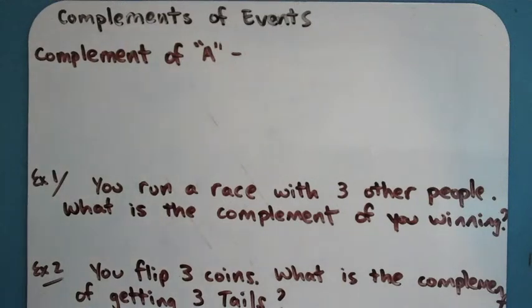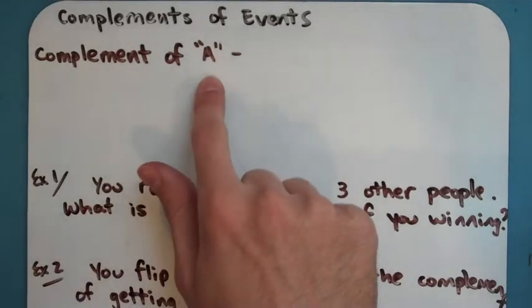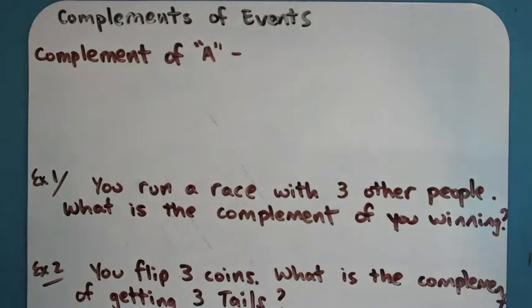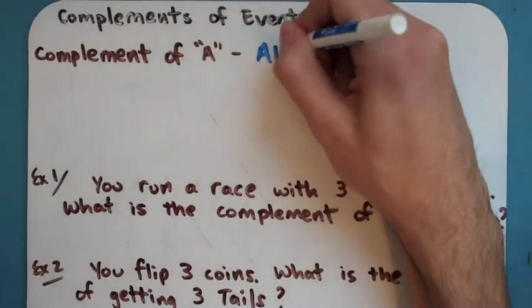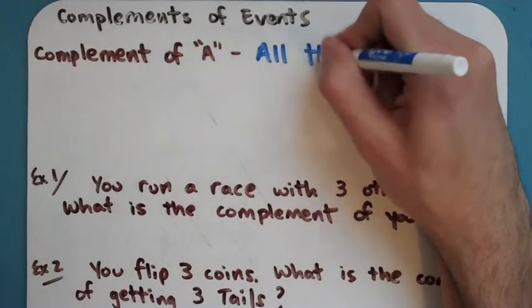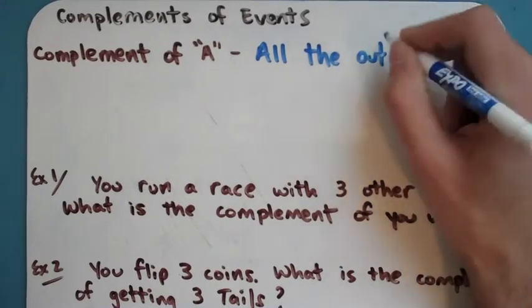This video is going to introduce a new vocab word called the complement of an event. Now, the complement of A, and what I did by putting an A right there, instead of making up something like rolling a dice, flipping a coin, it's just A. It's an event. The complement of an event is basically going to be all the outcomes that are not in the event. So, the complement of A is going to be all of the outcomes not in A.